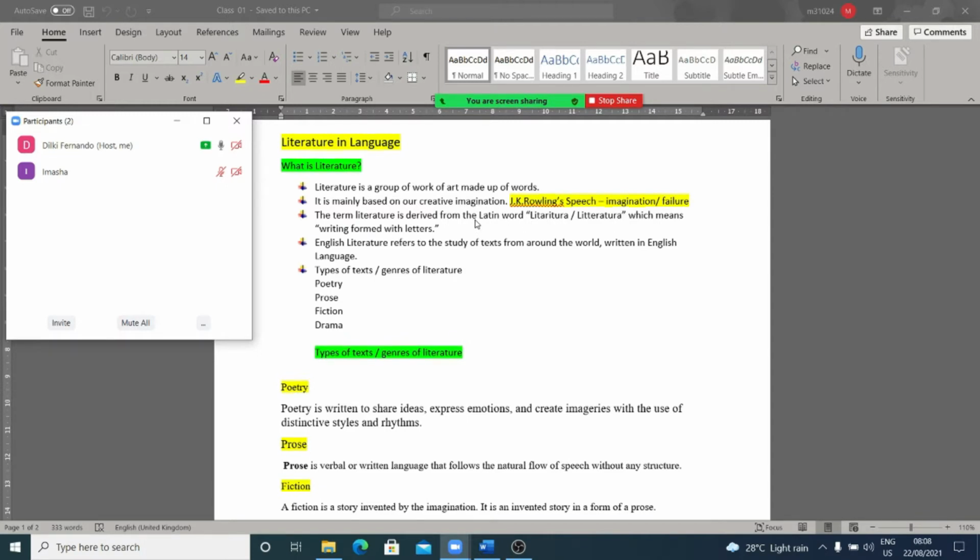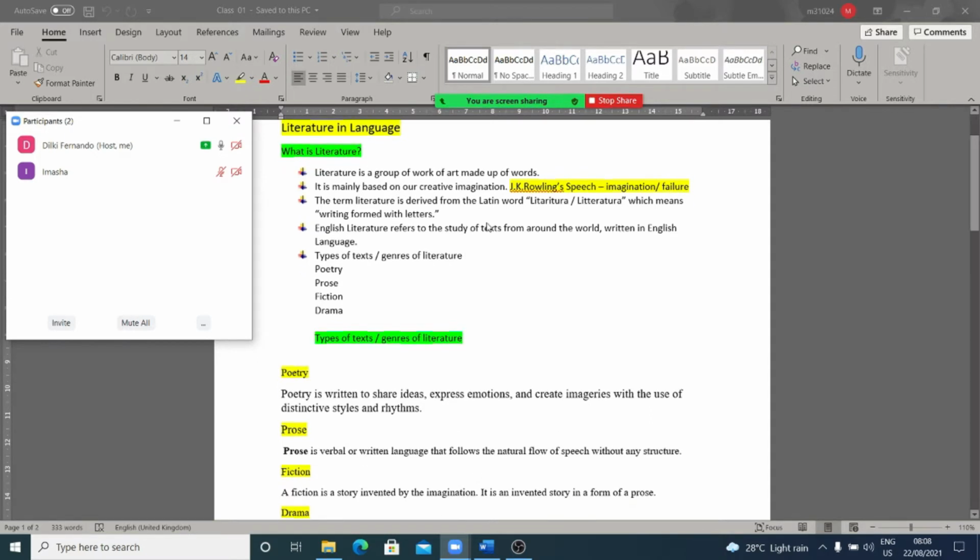We know that there are so many words derived from other languages, because we like to borrow so many things. Even when the British invaded Sri Lanka, after that we borrowed so many things from their culture to our culture. Likewise, the English language also has borrowed so many things from other languages like Latin and French. So, as a result of that, this word literature comes from a Latin word which means writing formed with letters.